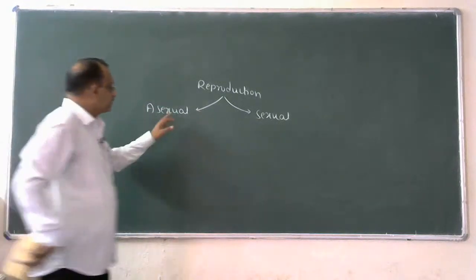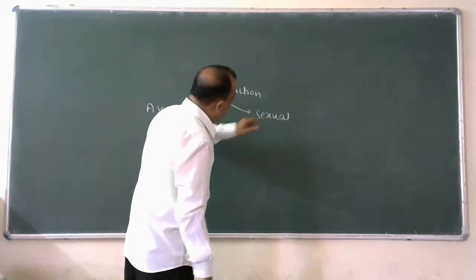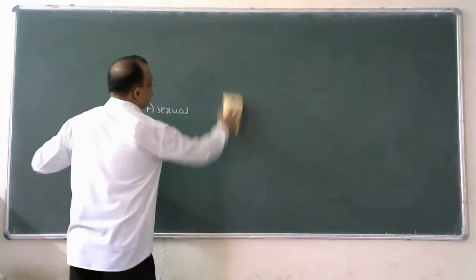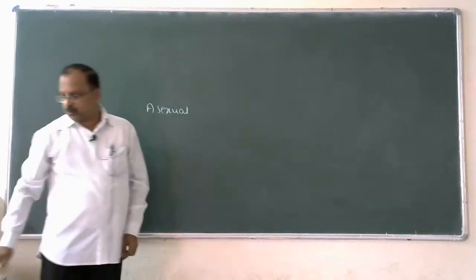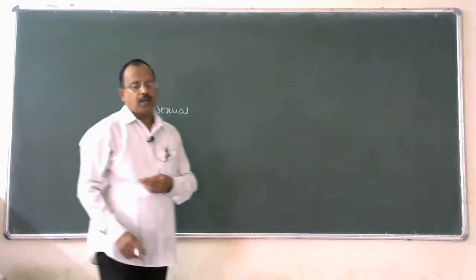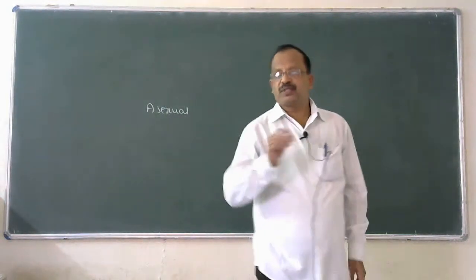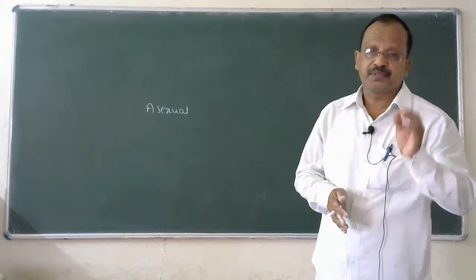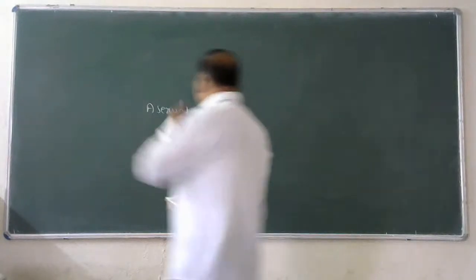First, I will introduce asexual reproduction, then you are going to study sexual reproduction. So first look over asexual reproduction, then I will introduce sexual reproduction.